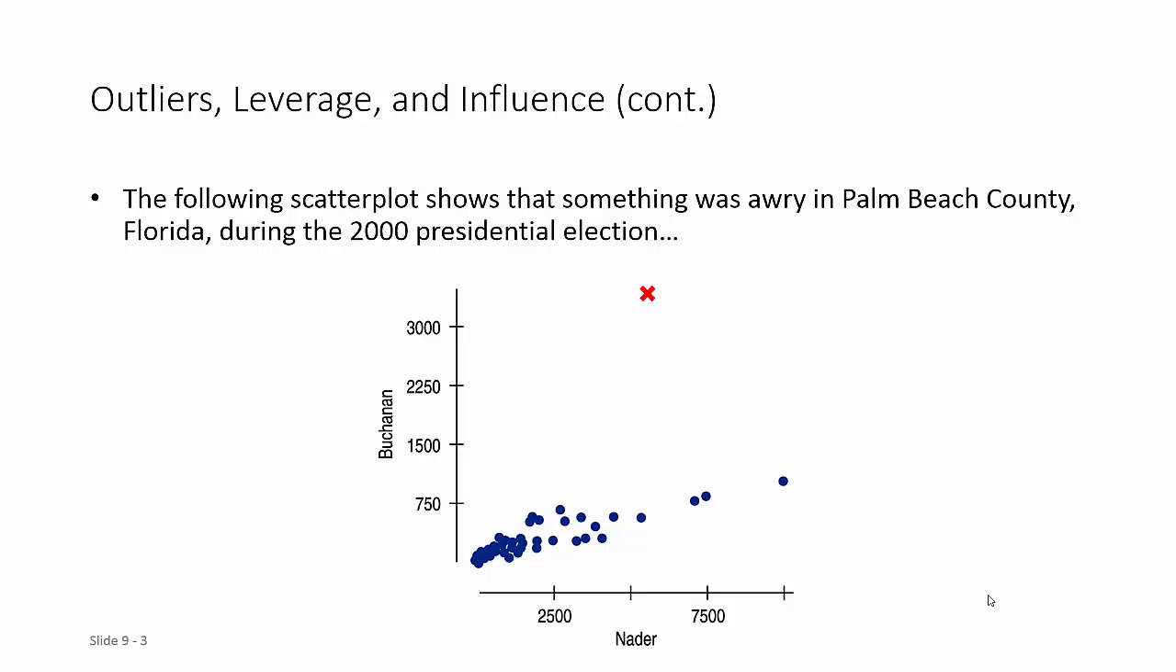So the blue points at the bottom look at different counties in Florida, and as you can see, there's a pretty strong positive linear relationship between the votes won by Nader when we compare them to the votes won by Buchanan, except for one unusual point, and that unusual point is this red X near the top of the scatter plot. Something different happened in Palm Beach County, Florida. Now, I've been saying since the beginning of the year, when you encounter an outlier, chances are that outlier has a story, and this outlier is no different.